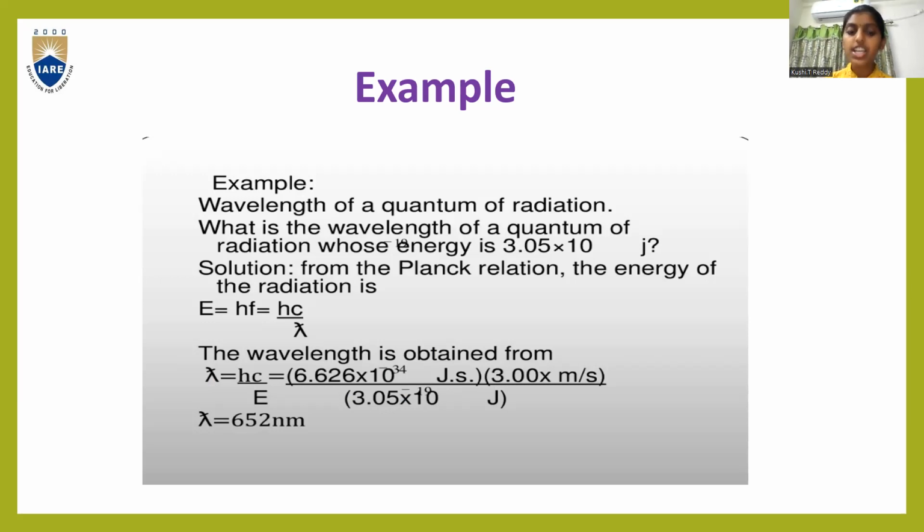Planck's constant value is 6.626 into 10 power minus 34 joules per second into 3.00 into 10 power minus 8 meters per second. I already told you, when you are taking velocity of light, it will be c, and the value is 3 into 10 power 8 meters per second by energy. What is the energy value given? 3.05 into 10. So after all these calculations, you'll get the value of lambda as 652 nanometers.